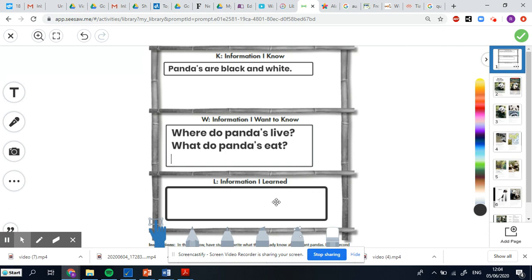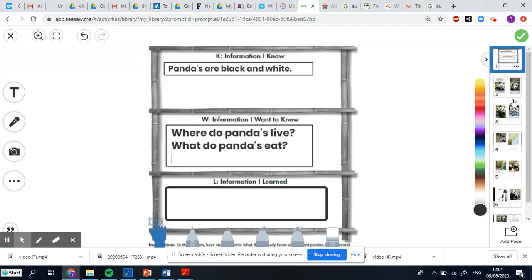And then look at the last section. It says L, information I learned. Now, I can't fill in this part just yet because I have to read the story first. So what you're going to do is first, when you click into add response, you're going to fill in information you know. Then you're going to go to what you want to know and write your questions down.